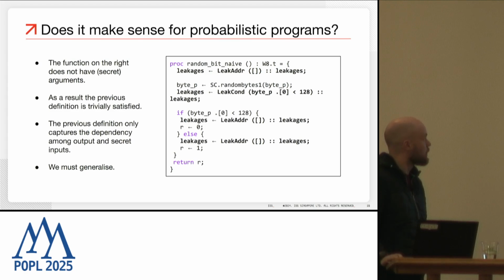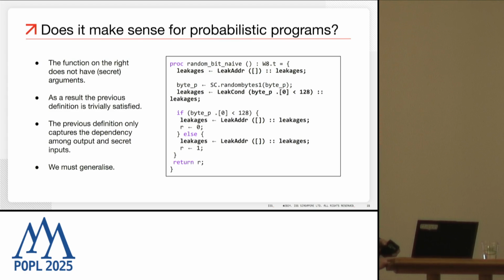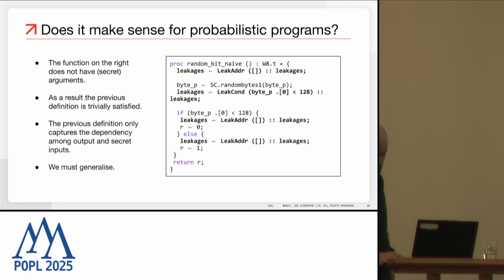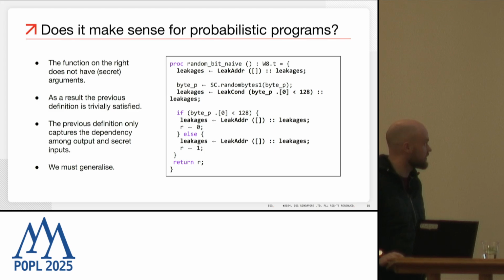Okay. But let's look at our naive bit sampling. And then we immediately see that since there are no inputs to this function, the previous definition is trivially satisfied. So the output which we produce in this procedure does not depend on any secret inputs, but is generated within the computation inside the procedure. So this definition is no good for probabilistic programs, and we must generalize.